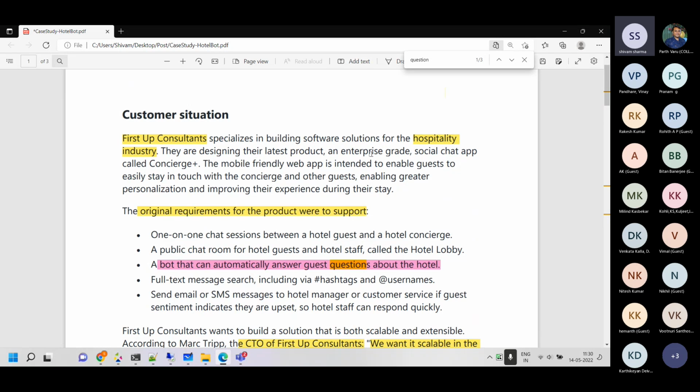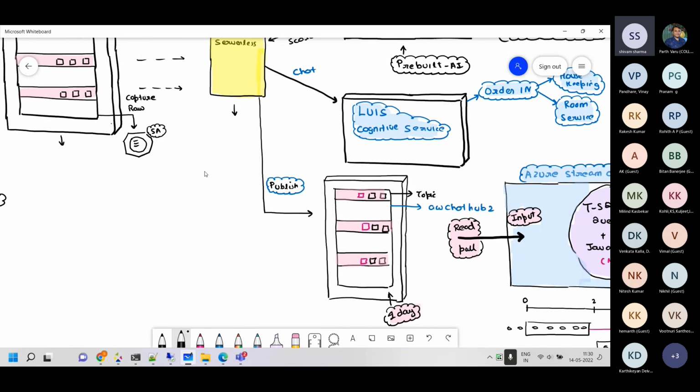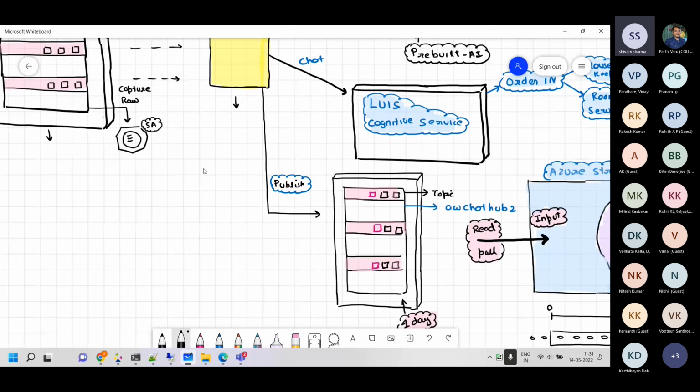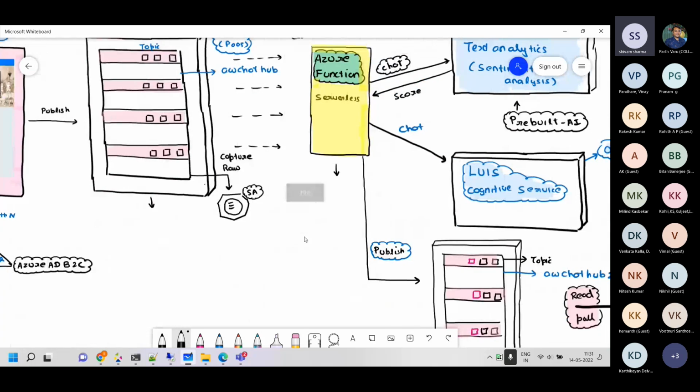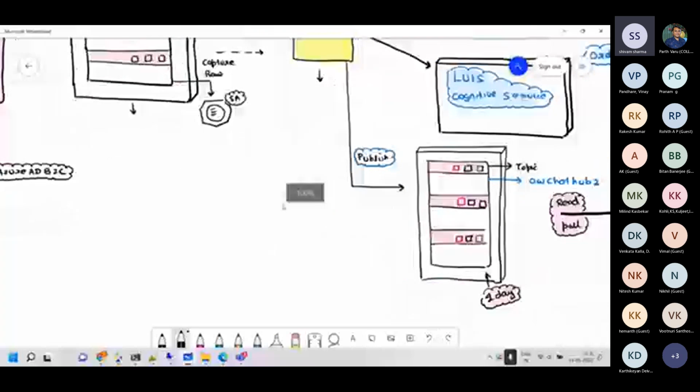For this, we are going for the third cognitive service, which is called Q&A Maker, which we are using. The Q&A Maker is not embedded here as such. So what I can do is show you how we are doing it.